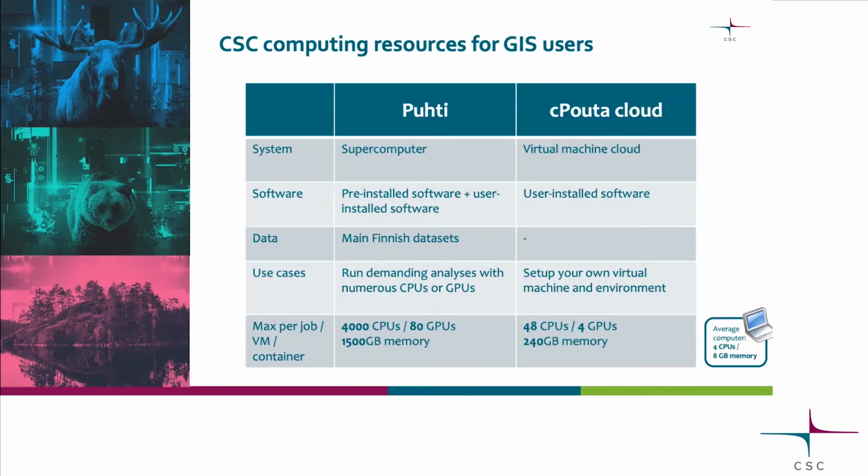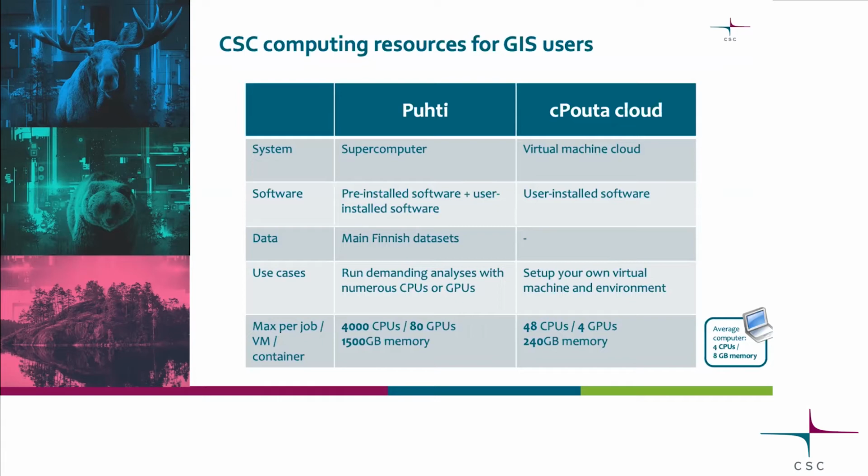I won't be talking about Pouta that much, but I'll mention that it's an option if you need your own machine and you want to install your own software and not worry about queuing in Puhti and so on.